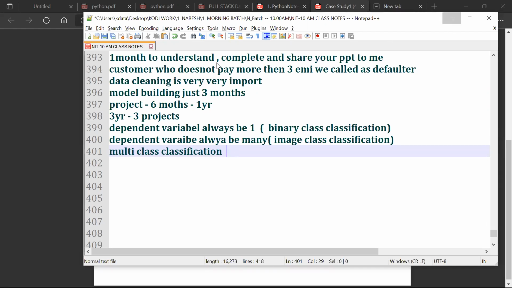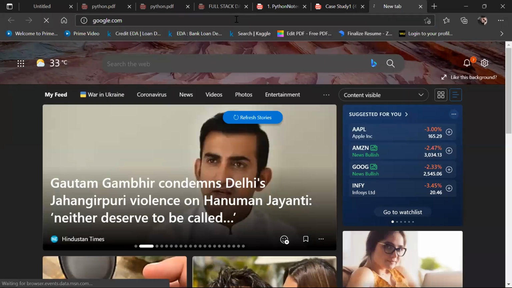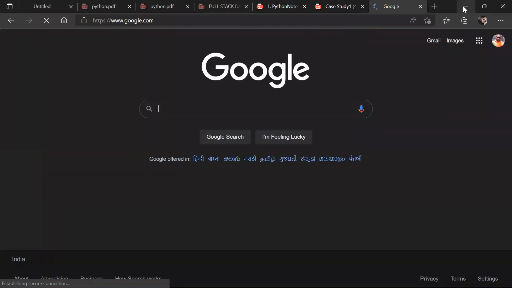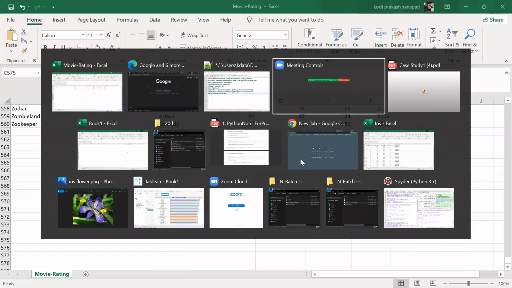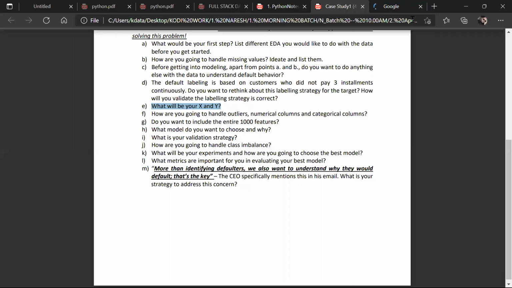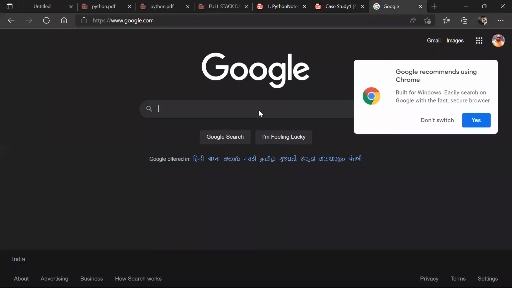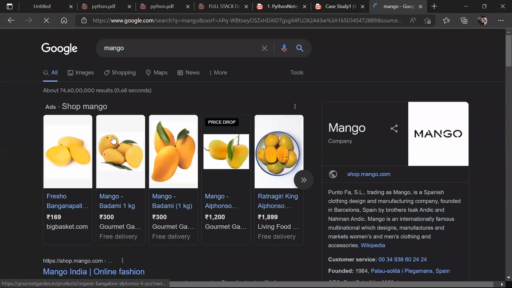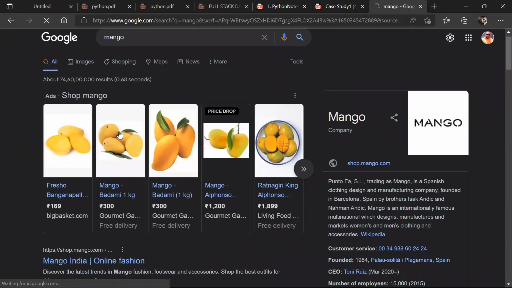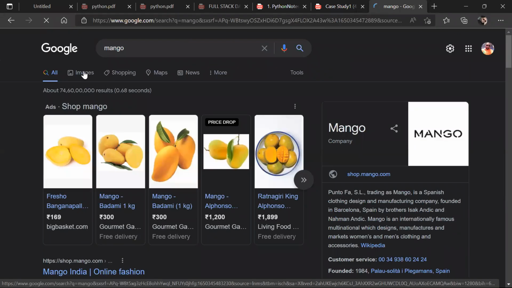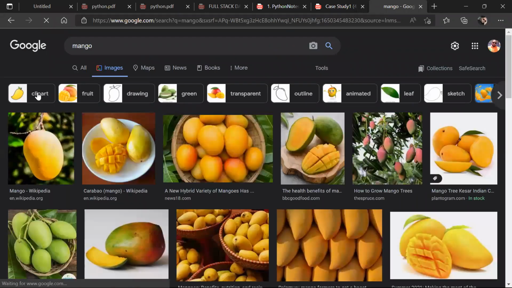Let's talk about what is meant by many levels. Let's go to Google. Let's take mango here. I'll go to images. Did you see many levels are there? Did you notice this one?